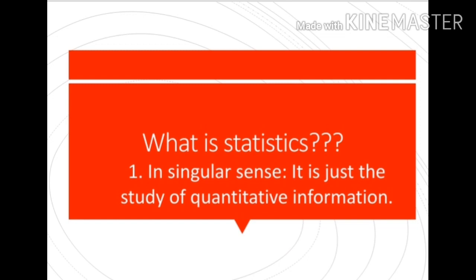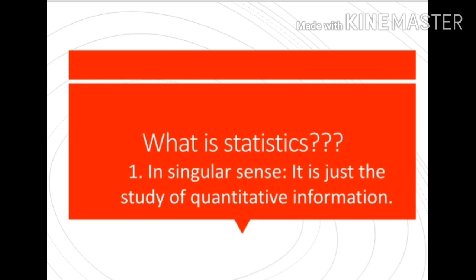Then we have started with our subject statistics. So we have done what is economy, who is producer, who is consumer, what is economic problem. These were the basic concepts of economics. Now we shall start with the statistics part. Now what is statistics?